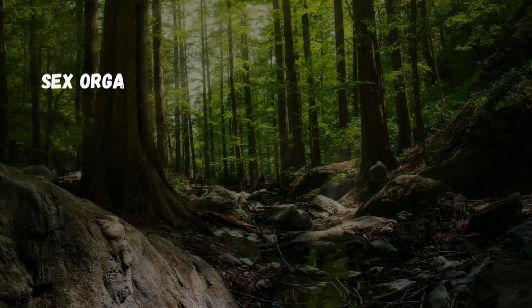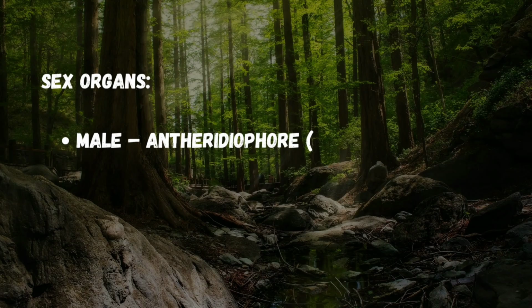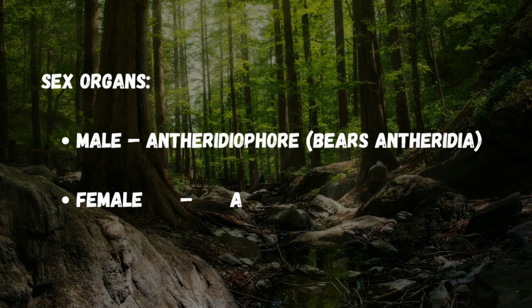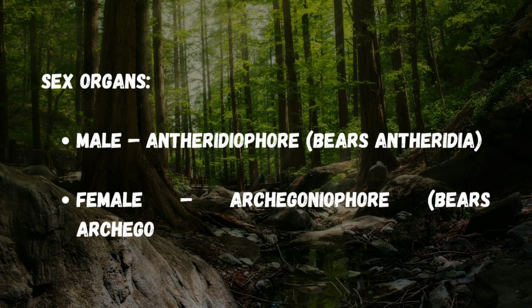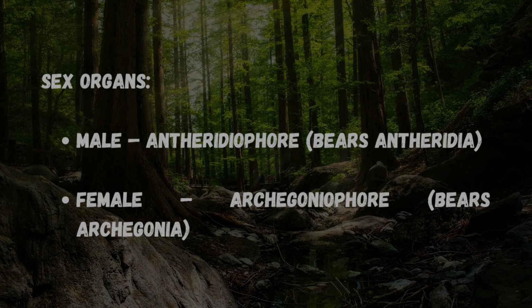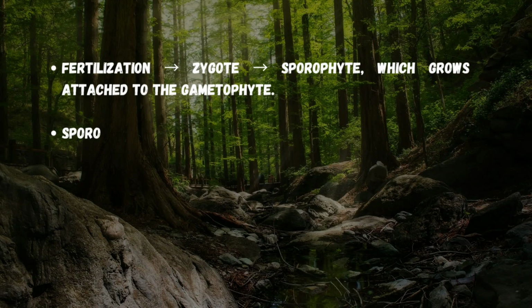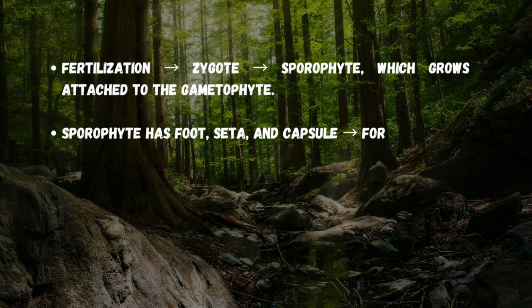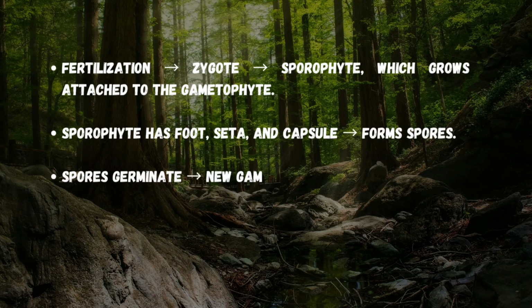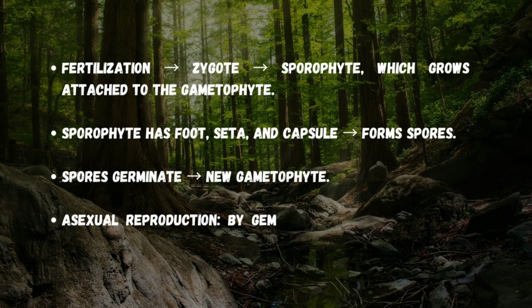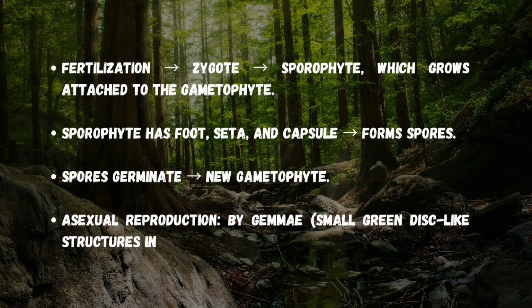The sex organs in liverworts are borne on special structures. The male sex organ, antheridia, is carried on the antheridiophore, while the female sex organ, archegonia, is carried on the archegoniophore. Fertilization in liverworts leads to the formation of a zygote, which develops into a sporophyte that remains attached to the gametophyte. The sporophyte consists of a foot, seta, and capsule, where spores are produced. These spores germinate to form a new gametophyte.